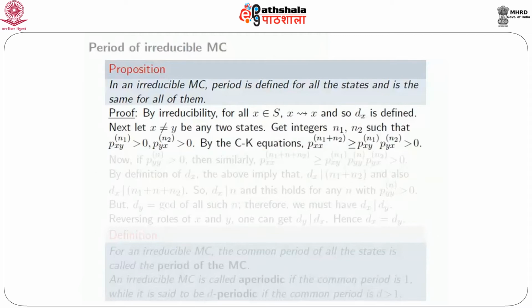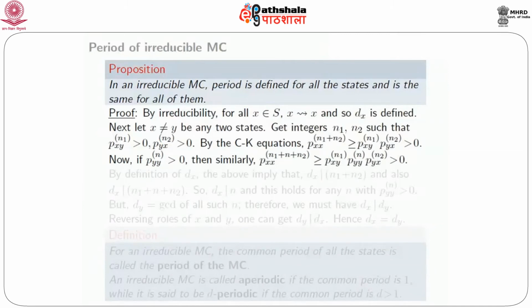By the Chapman-Kolmogorov equations, the CK equations, you can easily see that p_xx^(n1+n2), the probability of going from x to x in n1 plus n2 many steps, is certainly greater than or equal to the probability of going from x to y in n1 steps, following it up with the probability of going from y to x in n2 many steps, because this is one of the many different ways in which the chain can go from x to x in n1 plus n2 many steps. So therefore this is positive.